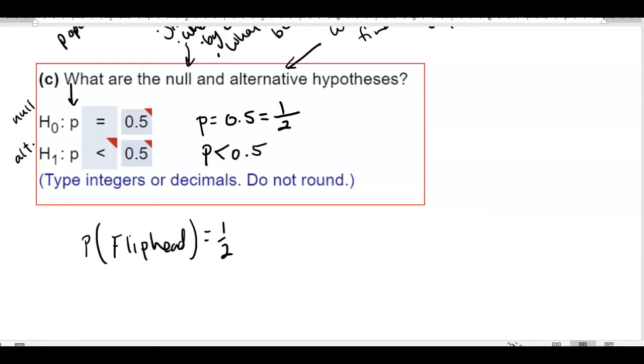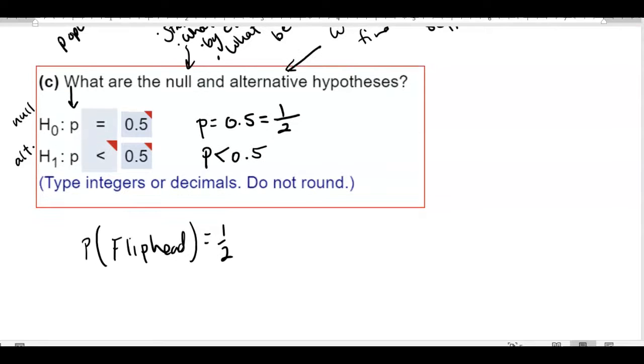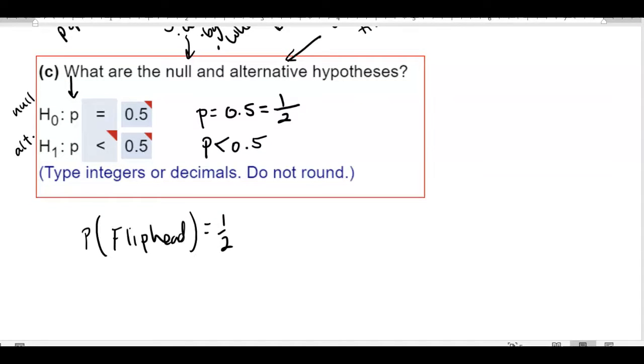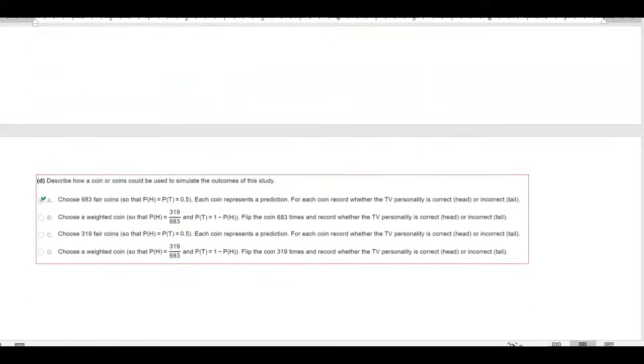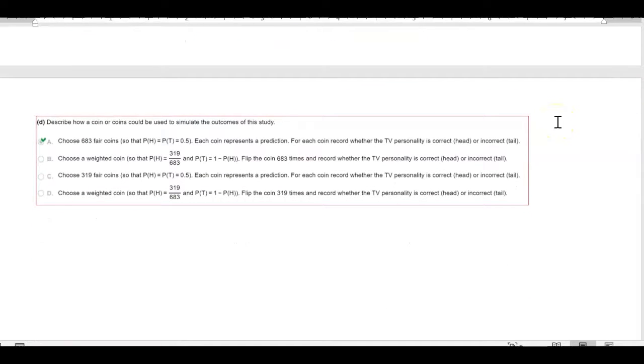However I want to do it, I've got to find some way that I can do it over and over really, really quickly so that it is useful, instead of actually choosing 683 predictions and looking at the proportion. Okay, so we choose 683 fair coins so that the probability of heads equals the probability of tails, which is 0.5. Each coin represents a prediction. For each coin, record whether the TV personality is correct, which is a head, or incorrect, which is a tail.